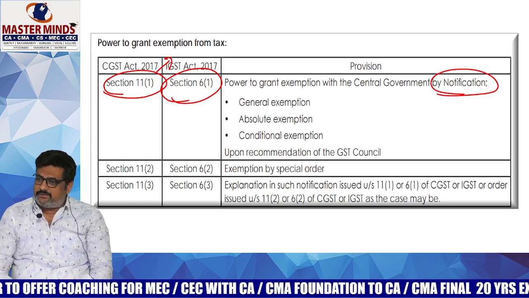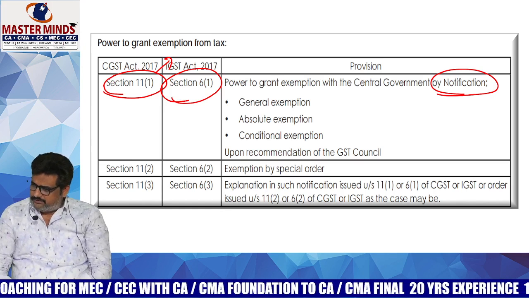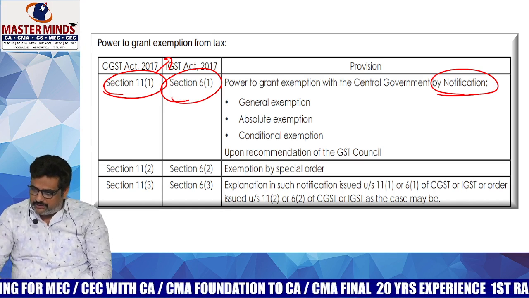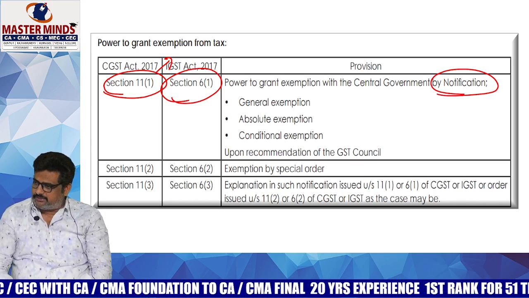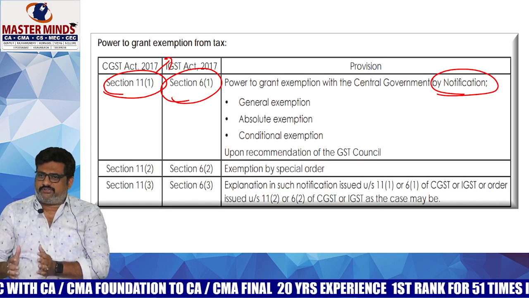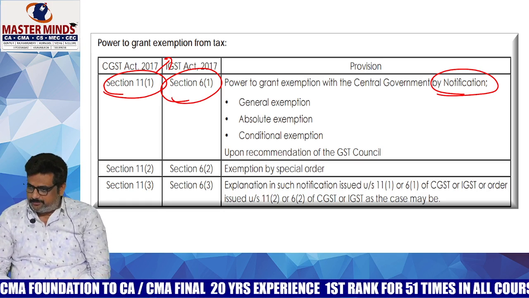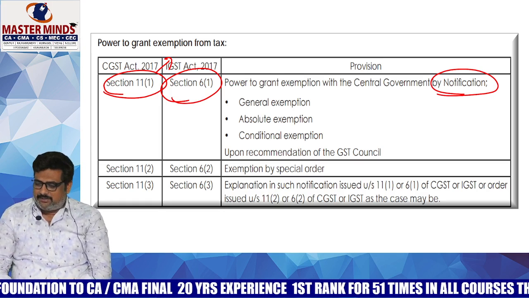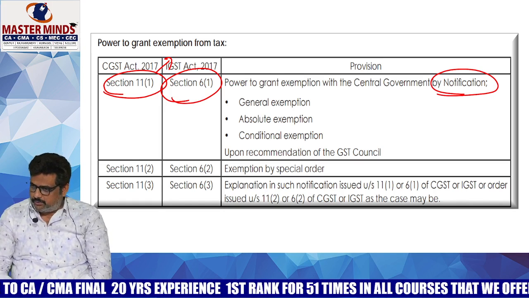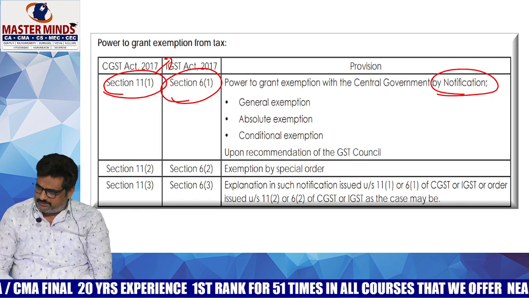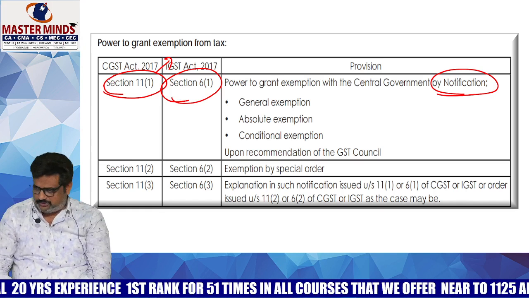And in the same way, with respect to full or partial exemption: full exemption means there is no need to pay any GST. What is meant by partial exemption? That means up to a certain extent, you are not liable to pay the tax. That is known as partial exemption. But in our GST, till now, there are no partial exemptions. So if it is exempted, it is fully exempted. Otherwise, it is fully taxable. There is no concept of partial exemption.